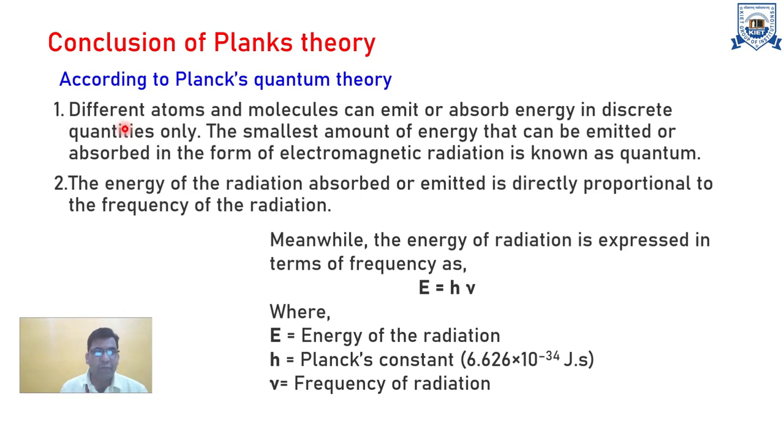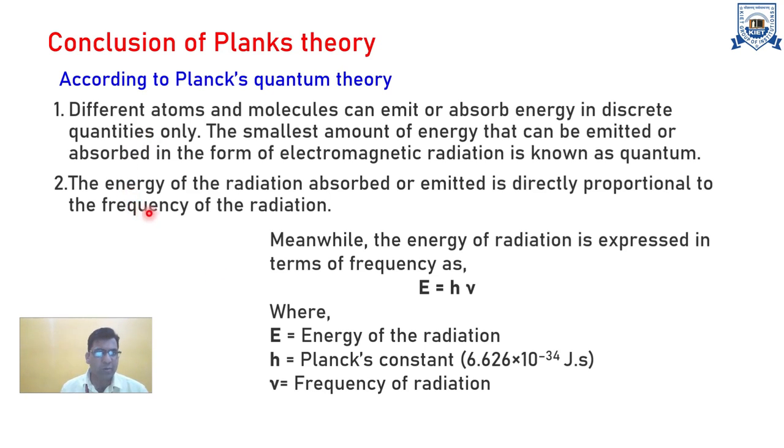Number one, different atoms and molecules can emit or absorb energy in discrete quantities only. That is a very important point, discrete quantity. Energy is not continuous. The smallest amount of energy that can be emitted or absorbed in the form of electromagnetic radiation is known as a quantum, that is E is equal to n h nu, as per the last slide.